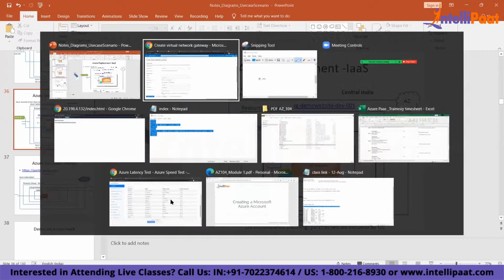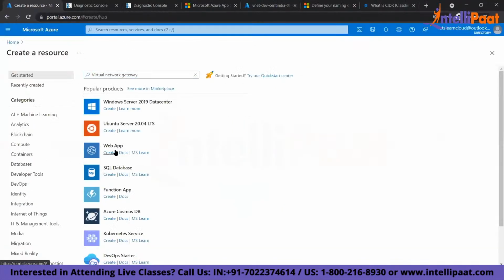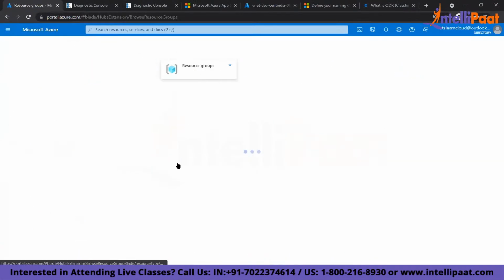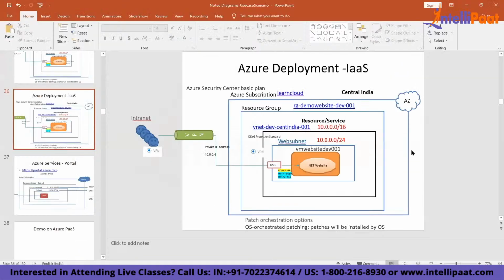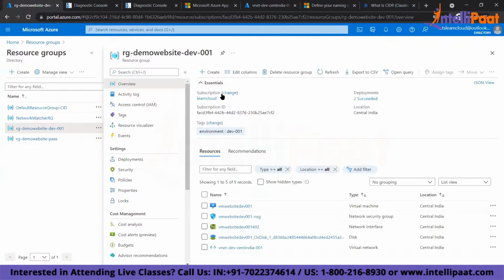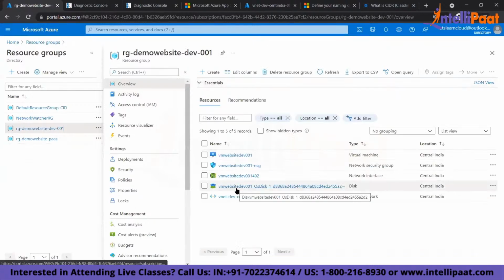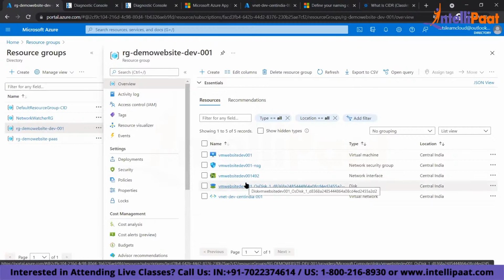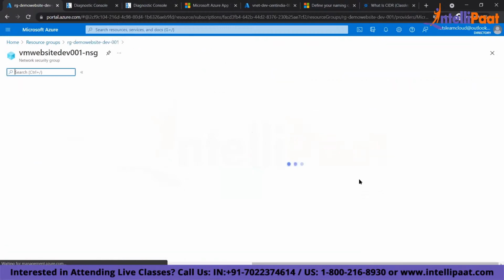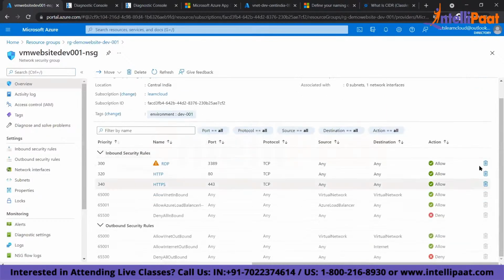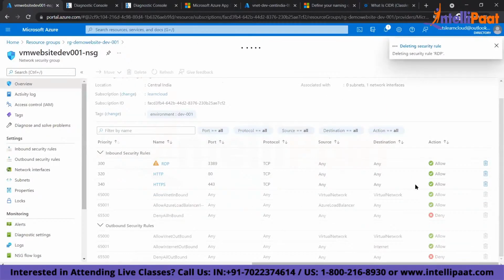So if you're accessing over the intranet, is that a public cloud or a private cloud? This is your own private cloud. Only the employees of the same company can access it, right? Got it? Now this is my private cloud infrastructure on Azure. Within this, I'm not going to allow anybody else to connect directly. They can only connect through the private IP. And inside my firewall, the NSG, network security group, I will delete any RDP. I don't want any RDP.